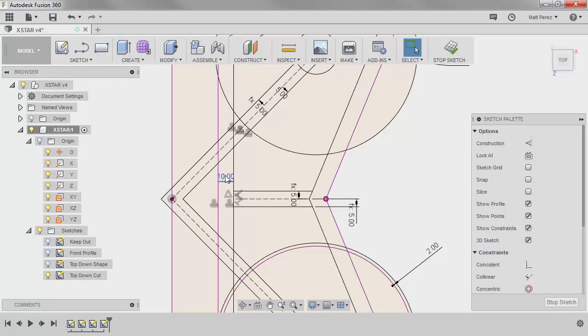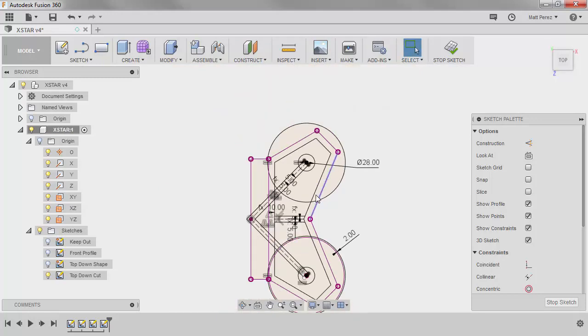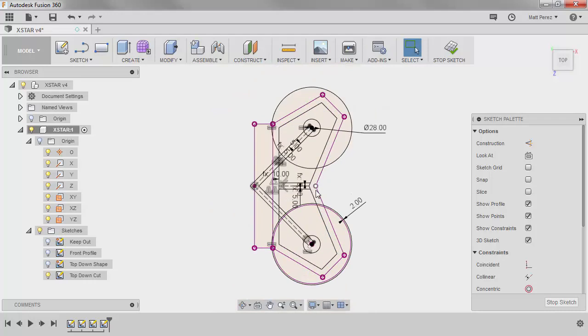All right. So for instance, this 10 right here, we can say that this is offset times 2, and that is equal to 10. So that way, if we ever come back and we change this dimension right here, which is currently 5, if we change it to 6, then this one will equal 12, and so on. So again, it's just a way to make sure that we're keeping those numbers fairly consistent.